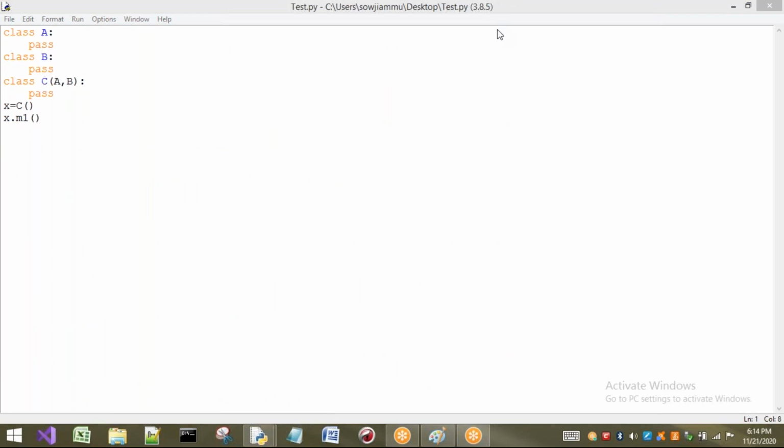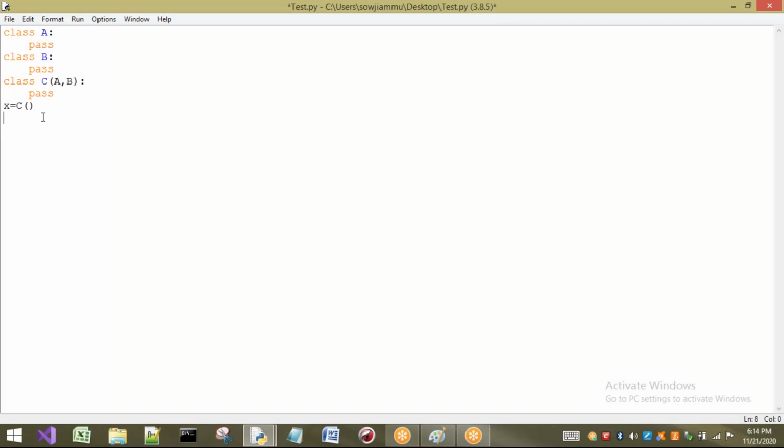So what happens? See, first in C it will search. Next in B? No, not in B. According to this, it will search in A, after that in B. So first, second, third, this is the order. After this, the fourth place where it will search is nothing but object. Let us see. Sir, whatever you are saying, is it correct? Yes, you may have that doubt. Let me clarify by showing the output whether what I have said is correct or not.